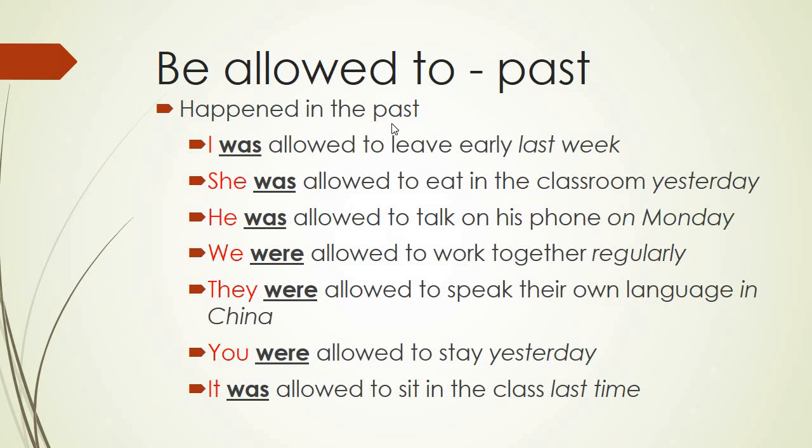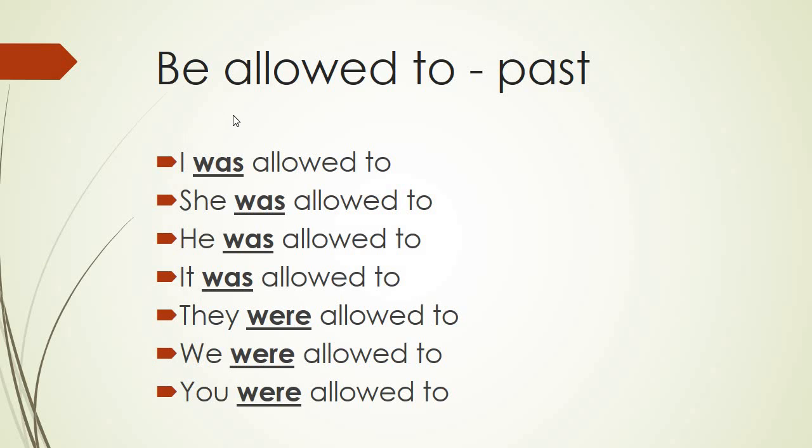But if we want to do the past, so think about a past time that someone said, yes, you can do this. So like last week, yesterday, on Monday, when you're in China, last time. So it's going to be I was allowed to leave. She was allowed to eat. And we were allowed to work. So it's just a different to be verb here. So this is a summary again. So these four are was, I, she, he, it, and these three are were.